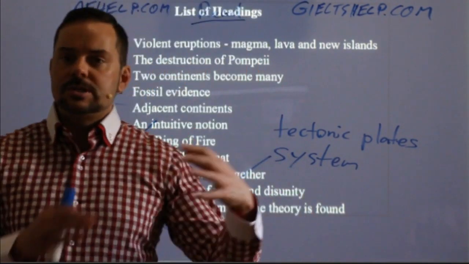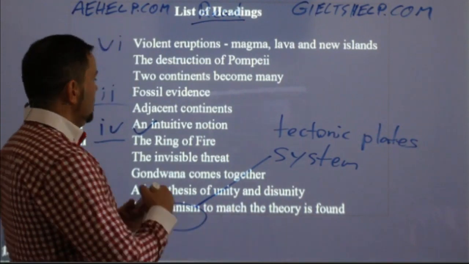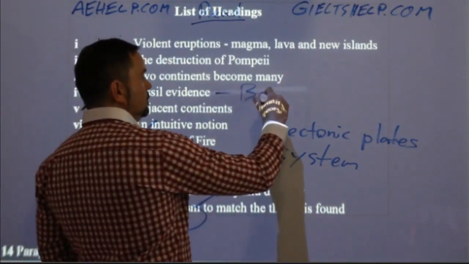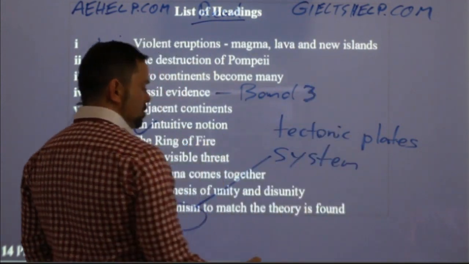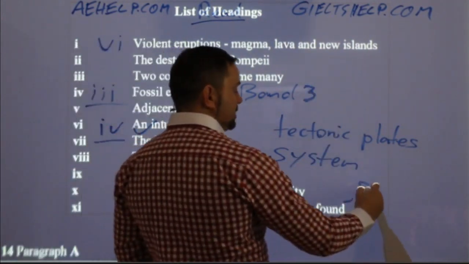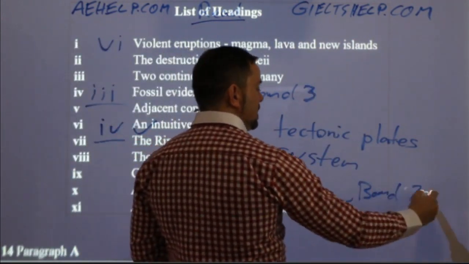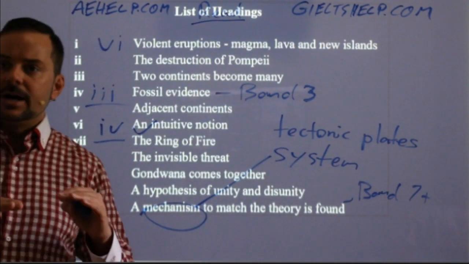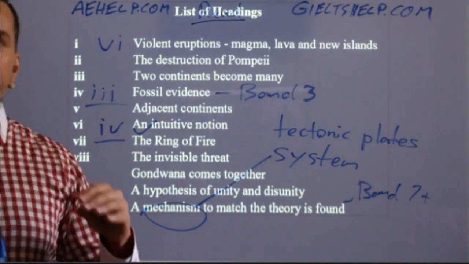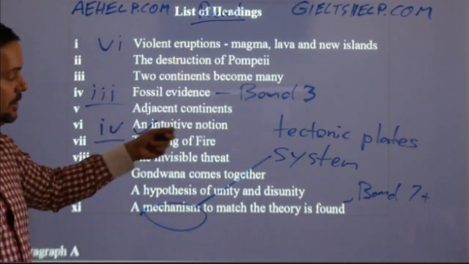So do you see the differences between a band 2, band 3 level question versus a band 7 plus level question? Do you see how the IELTS works? It looks like maybe they're all the same difficulty, but they're not.